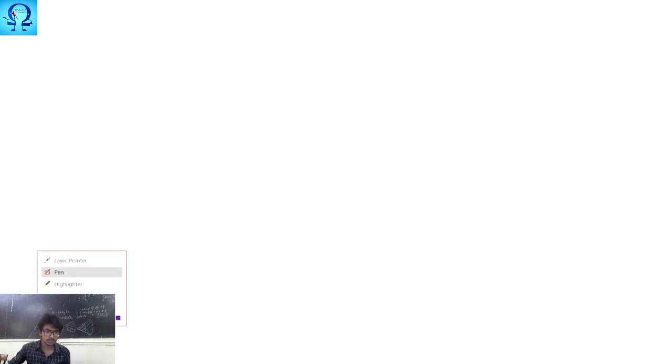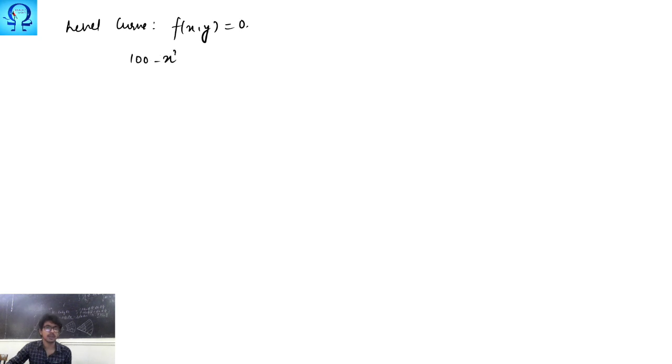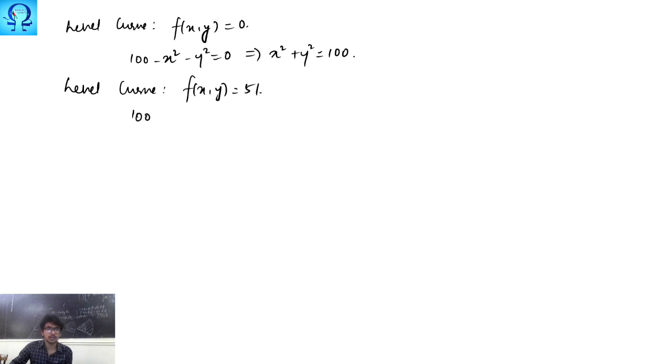Okay, so first, level curve f of x y equals 0. So what is f of x y? It is 100 minus x squared minus y squared equals 0, which in turn gives us that x squared plus y squared is 100. Okay, next, level curve f of x y is 51. So 100 minus x squared minus y squared is 51.